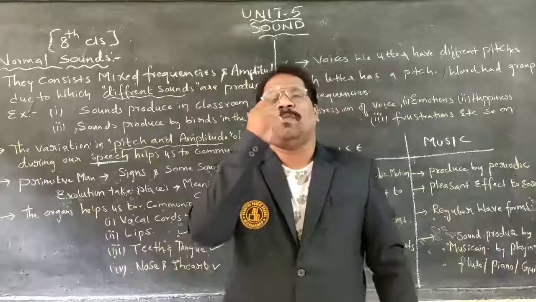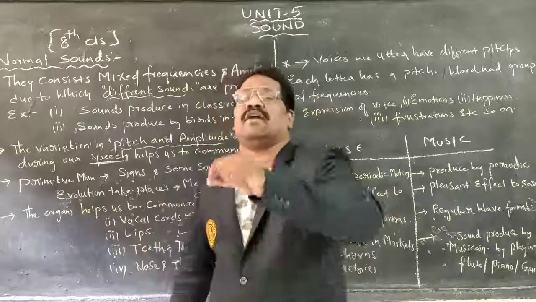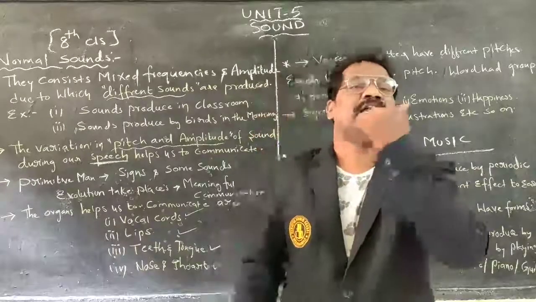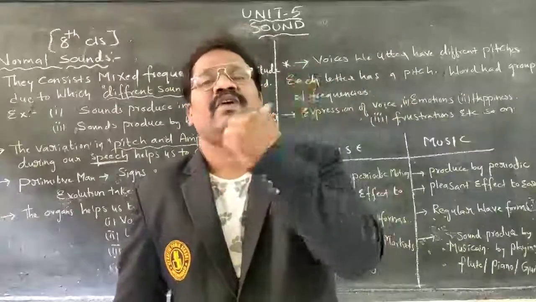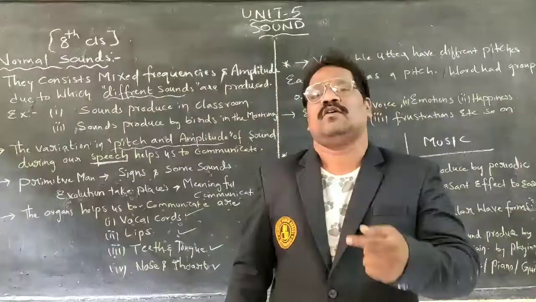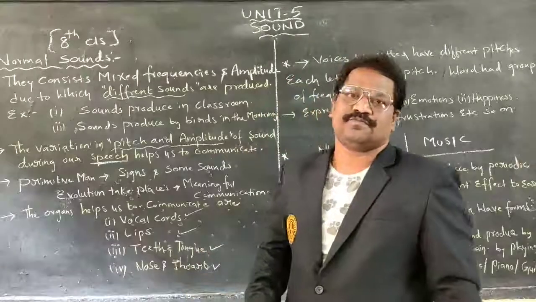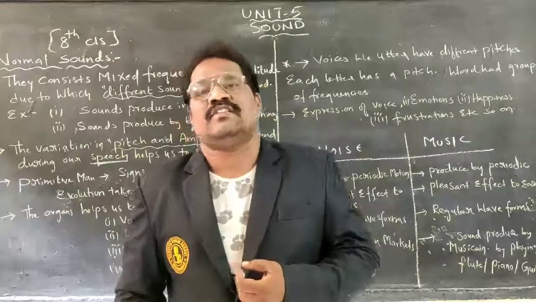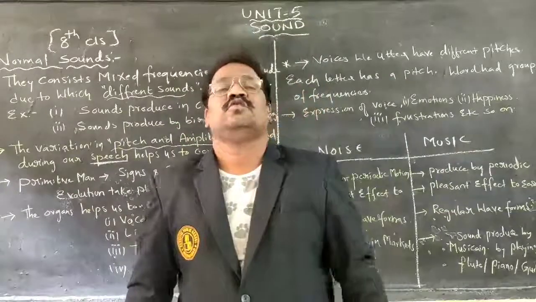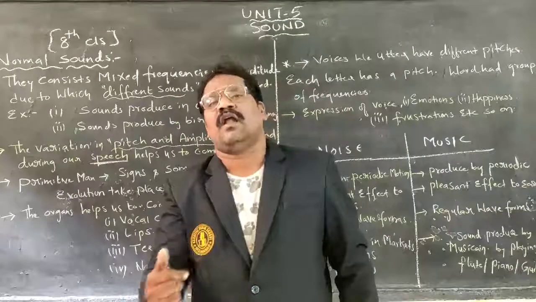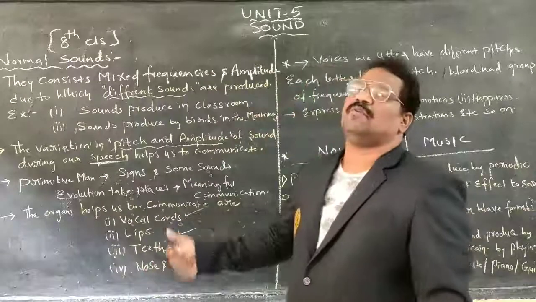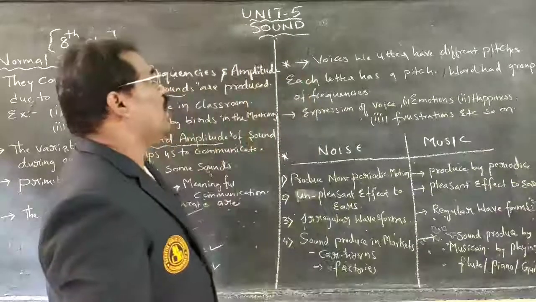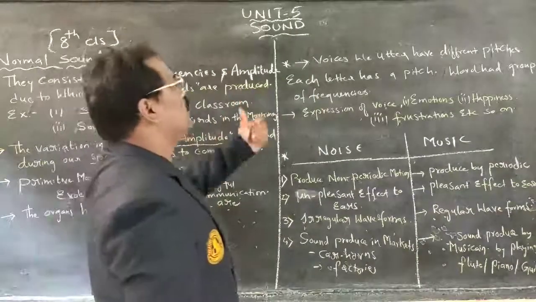As the lips open up and close up, they also play a vital role in producing sound. The teeth as well as the tongue are moving in our mouth. As the tongue moves up and down in our mouth, sound can be produced, including with the nose, and the throat also helps us to communicate. These are the organs which help us to communicate with one another. That is the thing we can give up there.